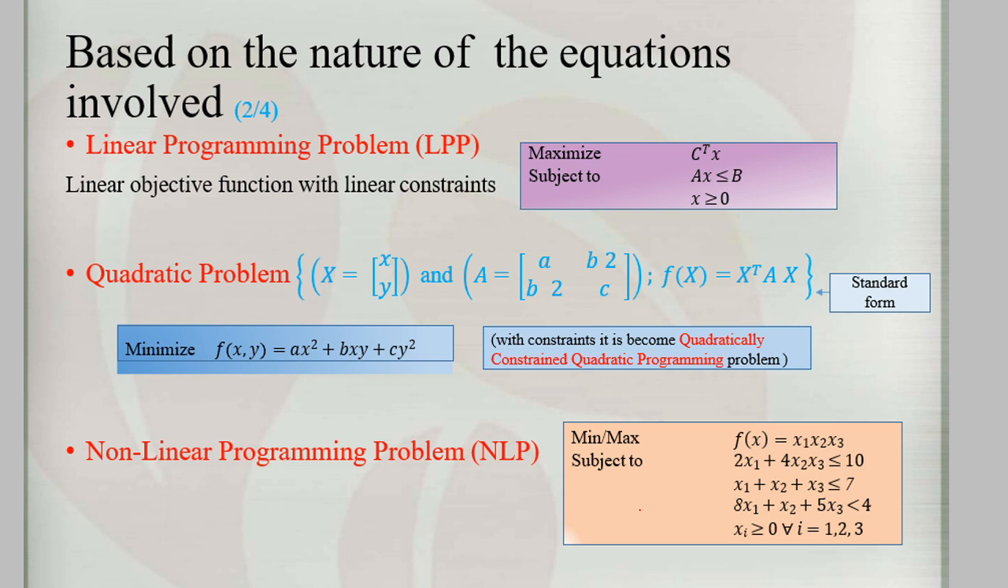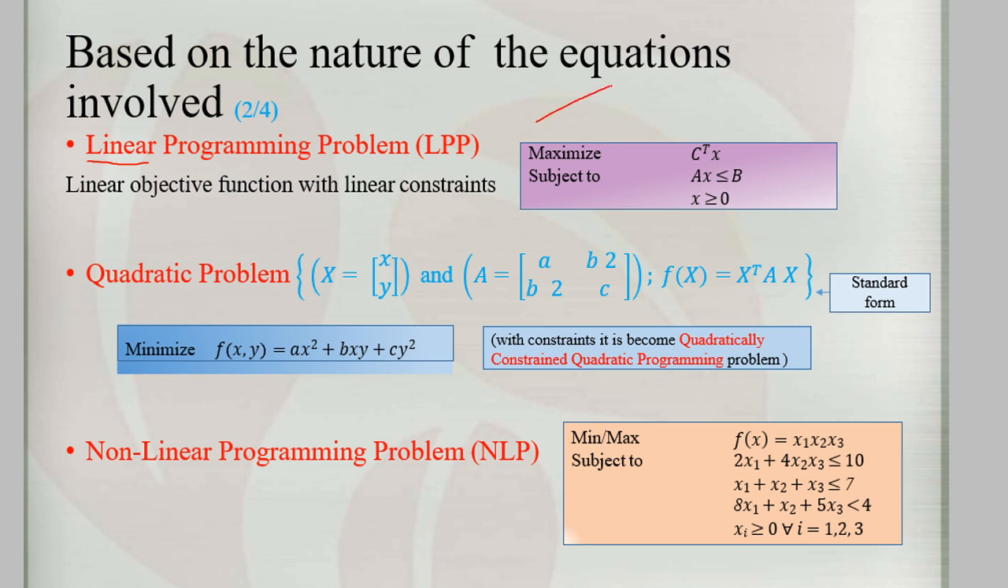The second type of optimization is based on the nature of the equation involved. When we talk about what type of equation we use to find the optimal solution for the given problem, it is classified as linear programming problem or nonlinear. Earlier we discussed linear and nonlinear equations. In a linear programming problem, the equation gives an optimal value that is linearly increasing or decreasing, where we get a slope like this.